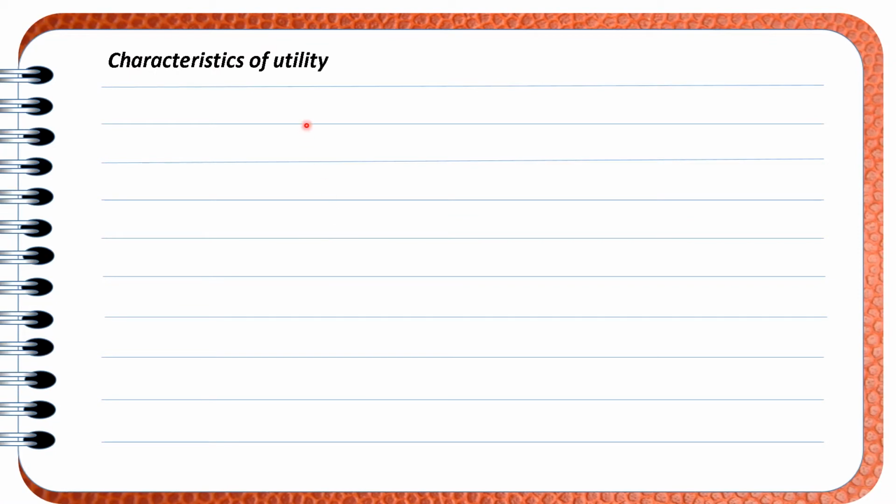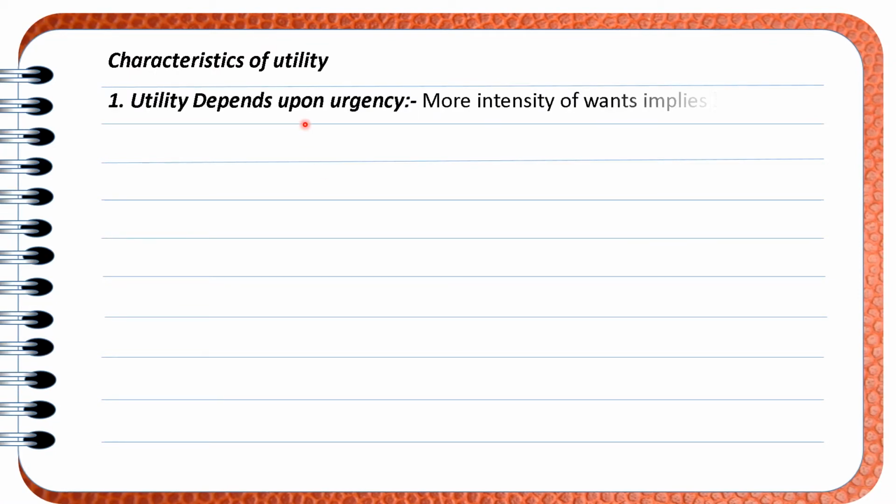Let us discuss the characteristics of utility. The first characteristic of utility is that utility depends upon urgency. What does it mean? It means that if you need the thing right now, you can't wait for it, then you have more utility for the commodity. For example, during the examination time period, we have more utility for the pencil, and for the pen and so on.